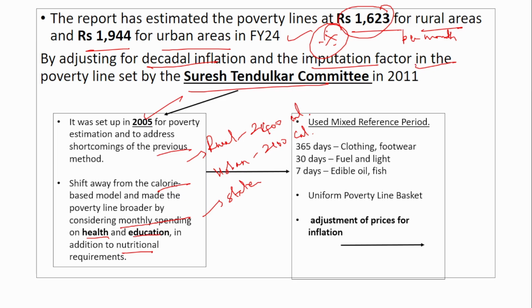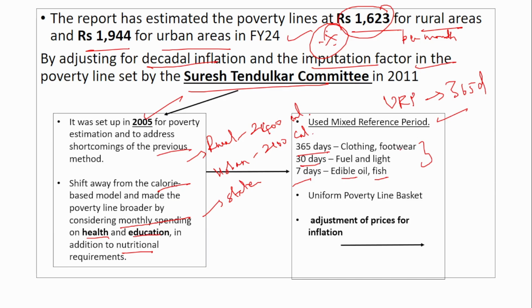Next, very important, is the use of a mixed reference period. Previously it was a uniform reference period, that is, for all kinds of products the same reference period of 365 days was used. But later it was decided that for different types of products, different reference periods should be used. For clothing and footwear the period is 365 days, for fuel and light it is 30 days, and for edible oil and fish it is 7 days. So use of a mixed reference period will give you a better poverty line calculation than a uniform reference period.